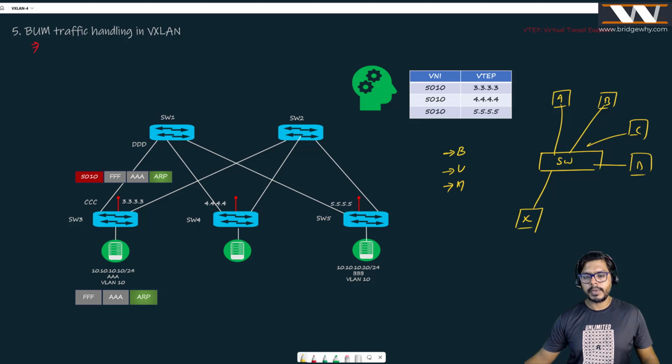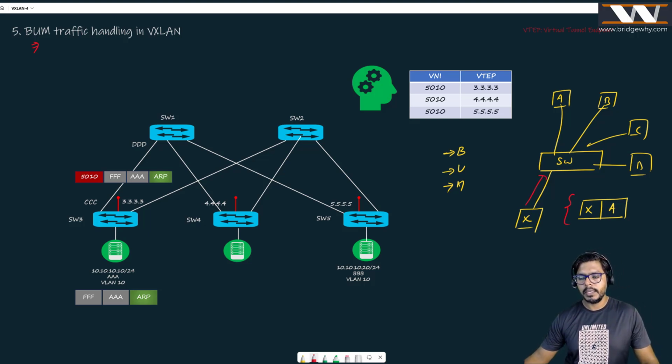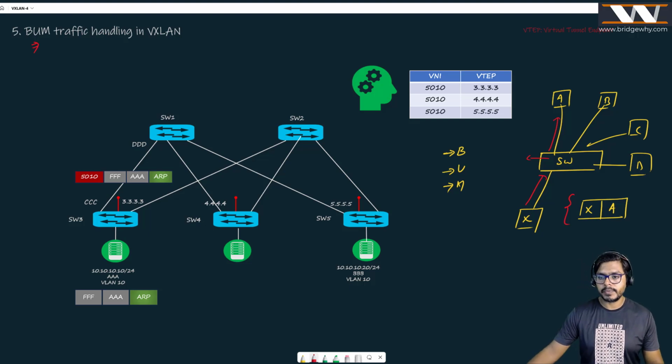Suppose we take an example of a message coming from this host X and wants to go to host A. This is my layer 2 message. If it comes here, what is going to happen? The switch will check its MAC table, and if it sees the entry that yes, A is right there, it is going to forward it. This is how a unicast message is forwarded over a switch. You all know about it, right?